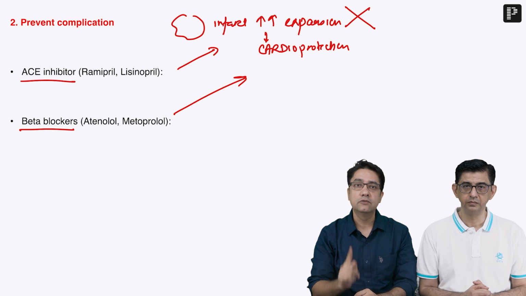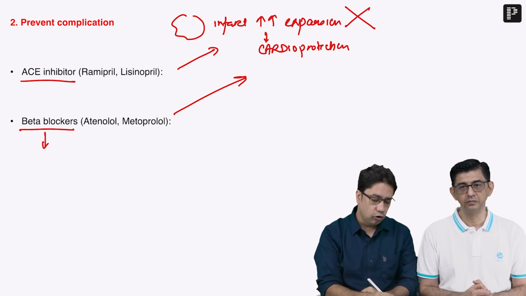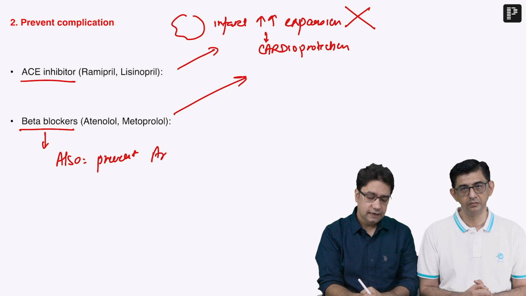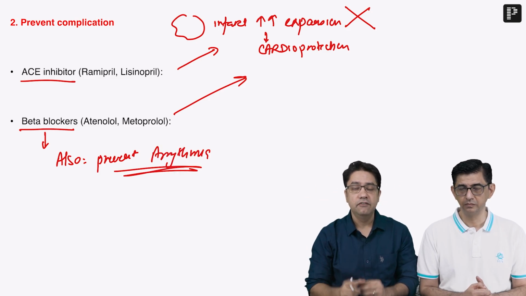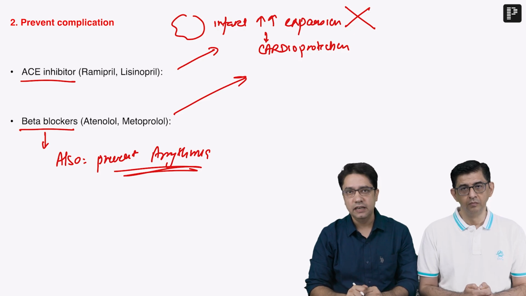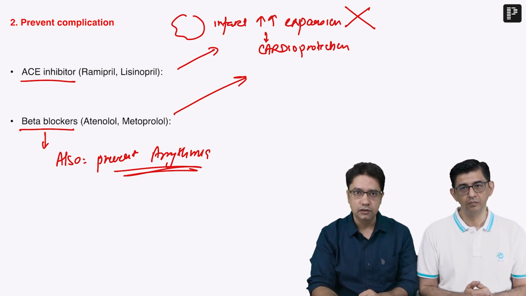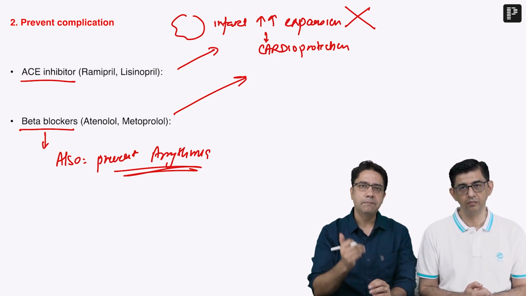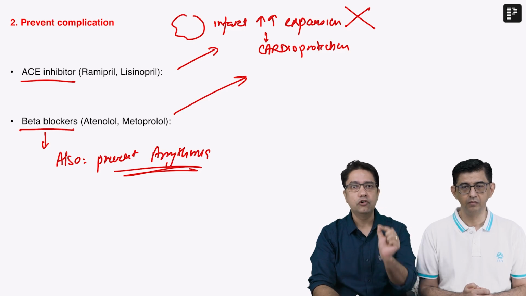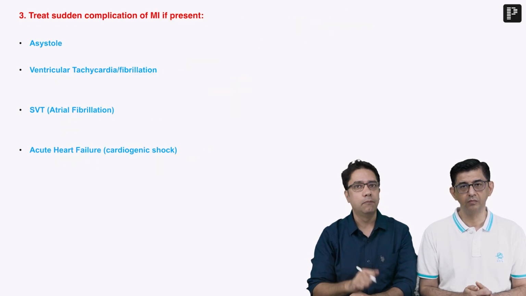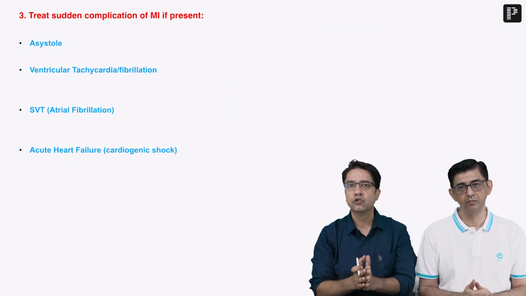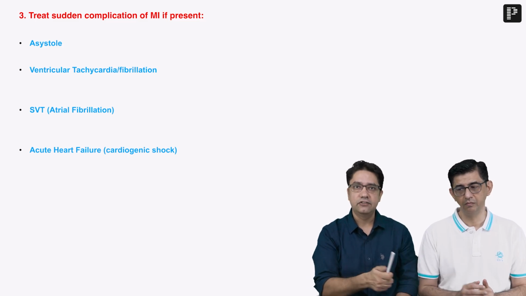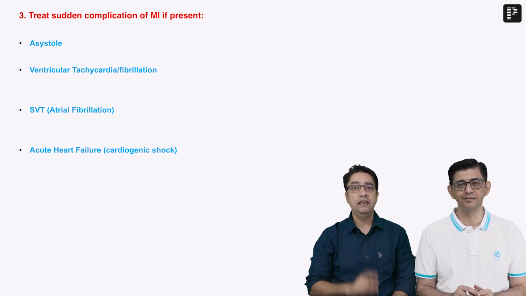But beta blocker has one additional use. Beta blocker also prevents arrhythmias, because in MI, the patient has sudden sympathetic overactivity which can precipitate an attack of arrhythmia. Now imagine a patient of MI comes to you and the patient already has some acute complication. We have to manage those complications to prevent sudden death. So we can see the treatment of sudden complications of MI, if present.